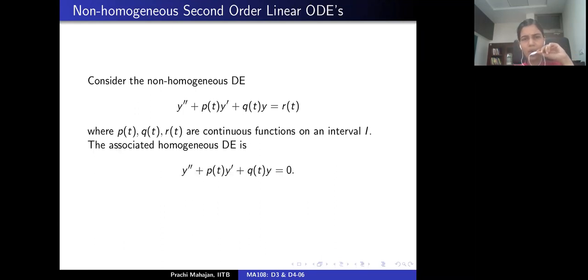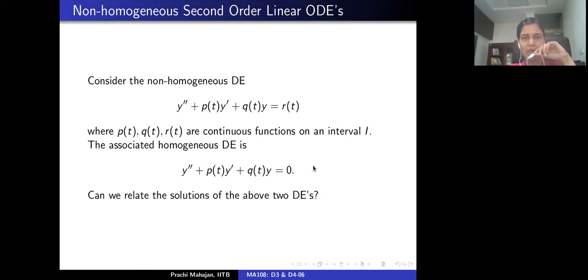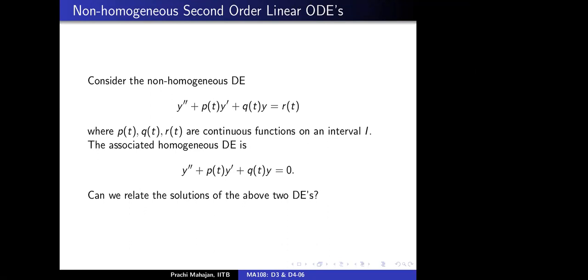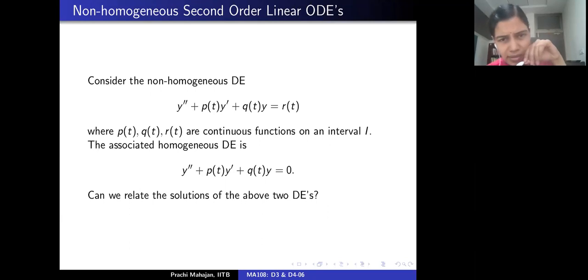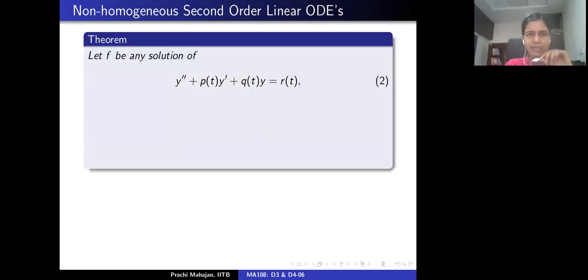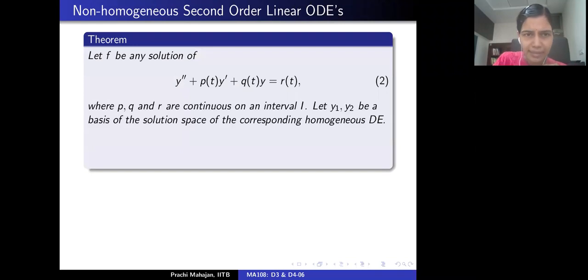Anytime we have a non-homogeneous differential equation, it's a good idea to write down the associated homogeneous differential equation, which is obtained by setting the right-hand side equal to 0. By now we know how to solve this one, at least in some cases. So the question is, if we can solve the homogeneous differential equation, is it possible to relate it to the solution of the non-homogeneous differential equation? Let's make an observation. So here is a result.